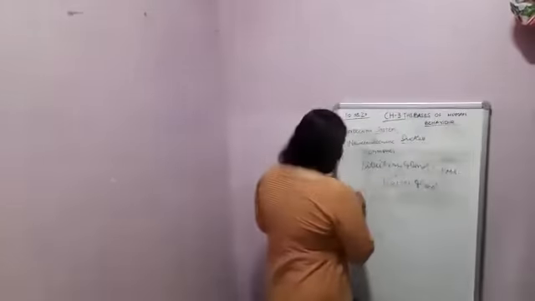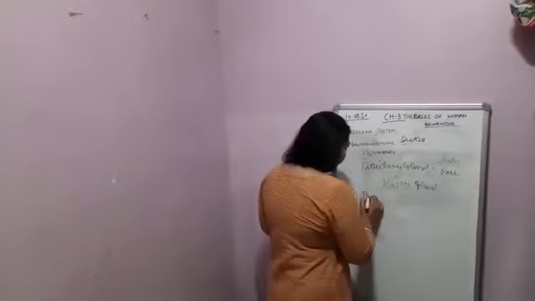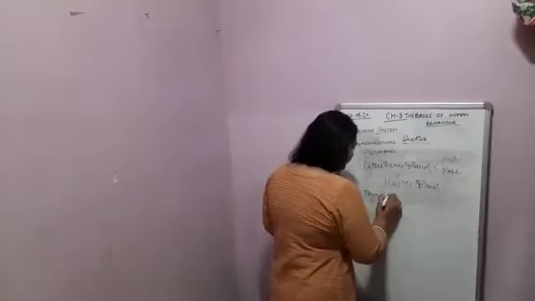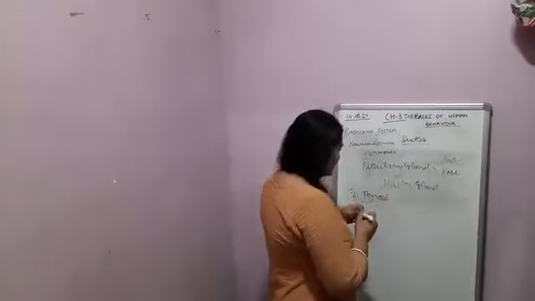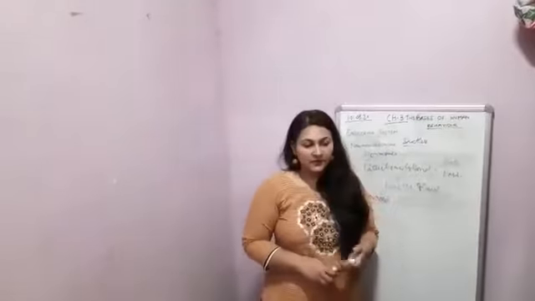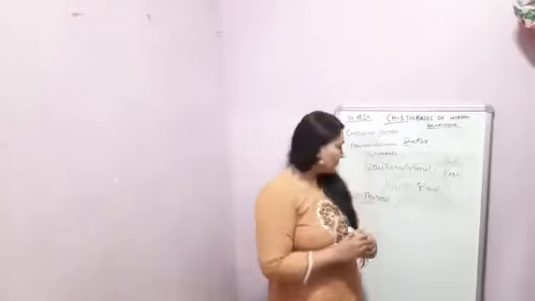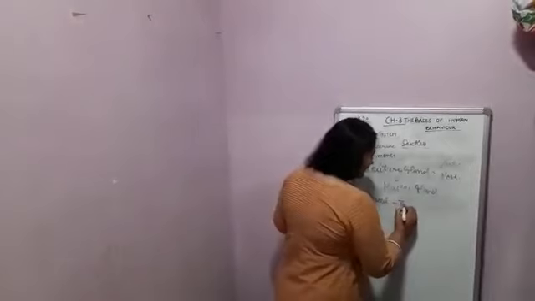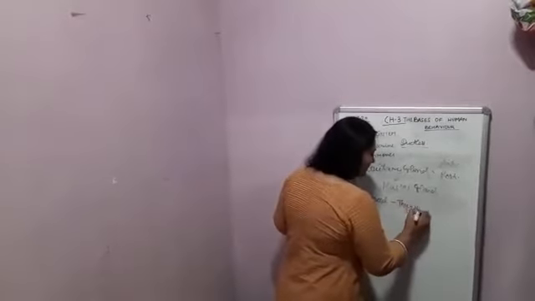The second gland is the thyroid gland. The thyroid is located in the neck region, and the hormone secreted by it is known as thyroxine.